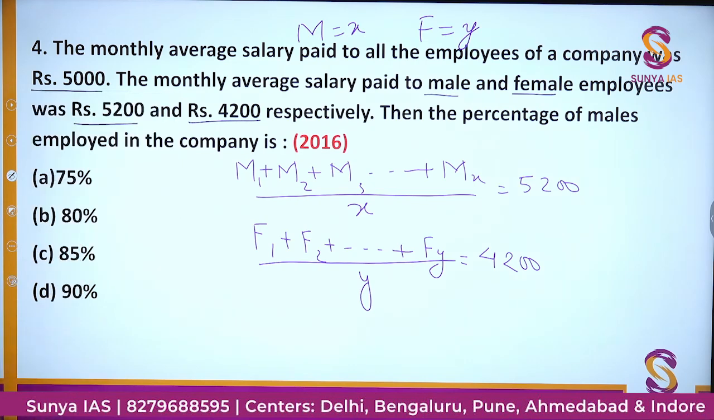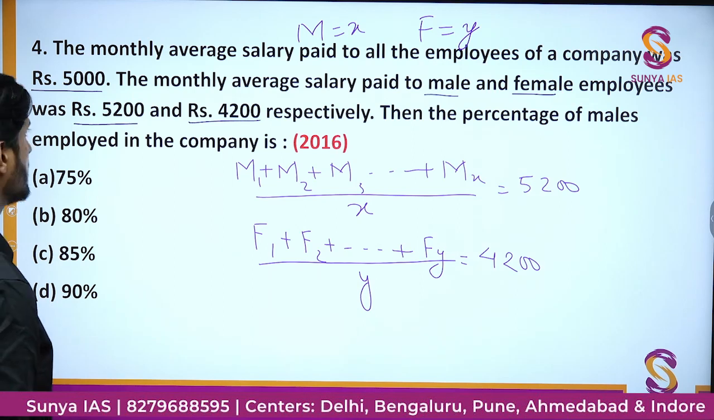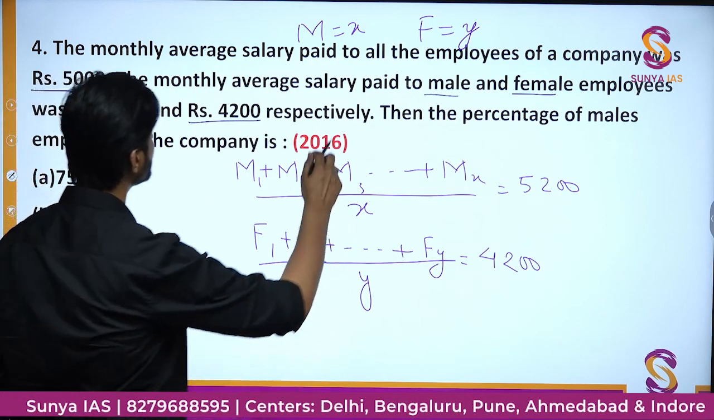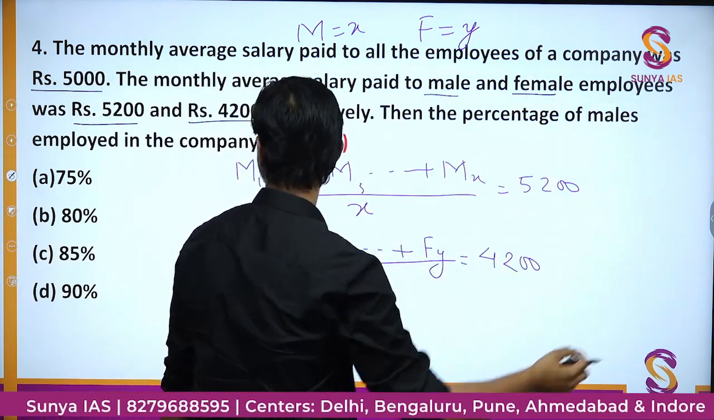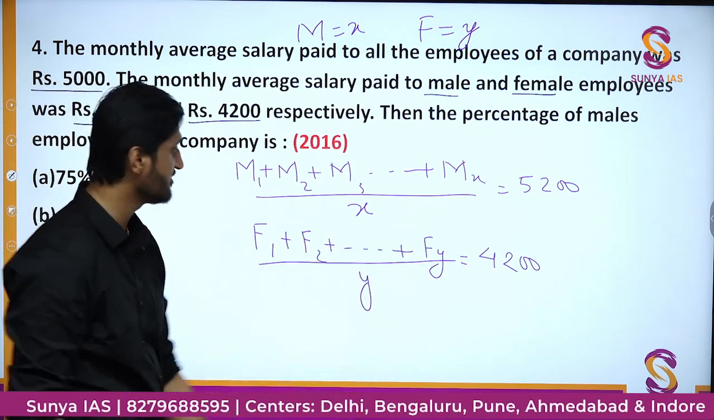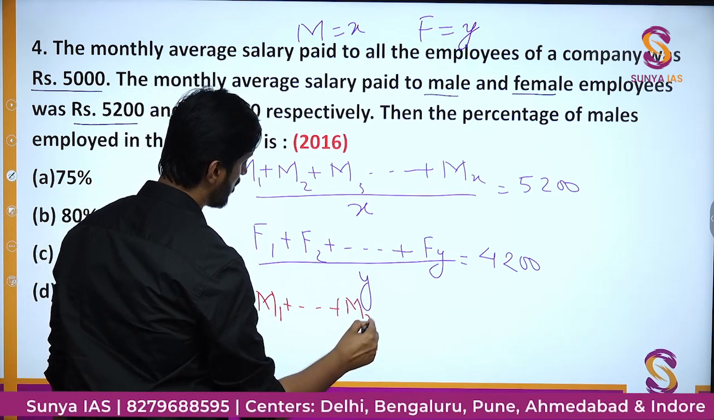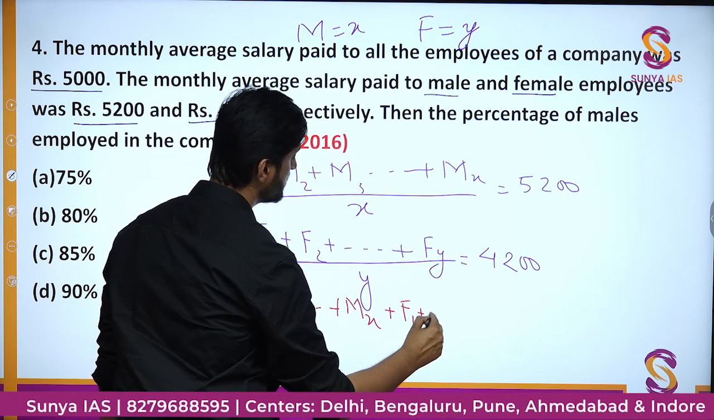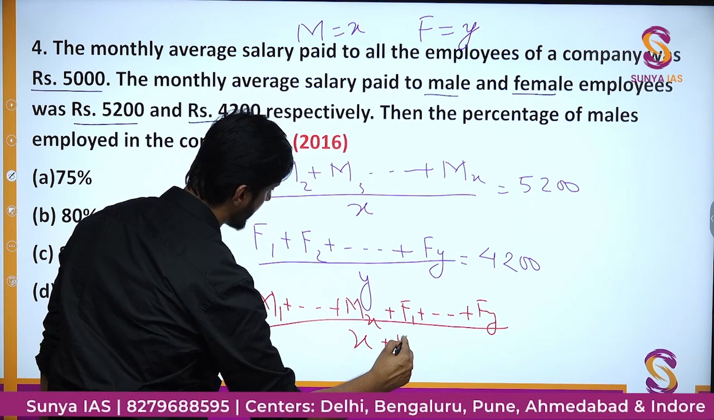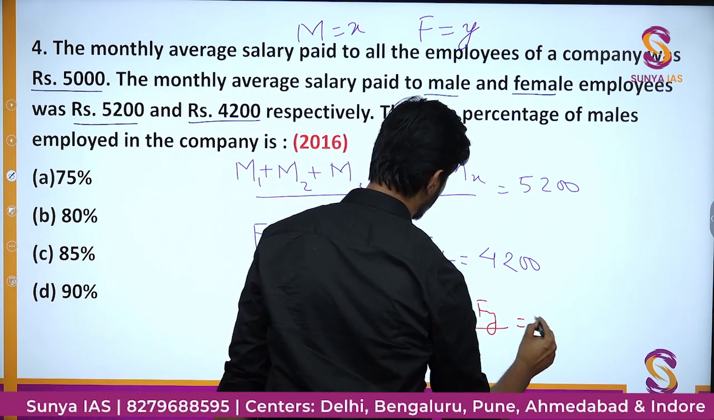And then we finally have a third part of the question, which is given initially, and that is that the average salary paid to all the employees is this much. The average salary of all the employees including the male and the female is going to be, let us write the males first, M1 to MX all the males, then F1 to FY all the females, divided by X plus Y, the total number of males and females. We have the average salary to be 5000.